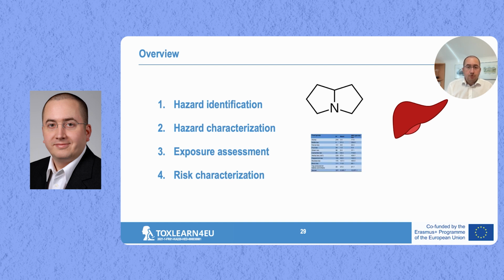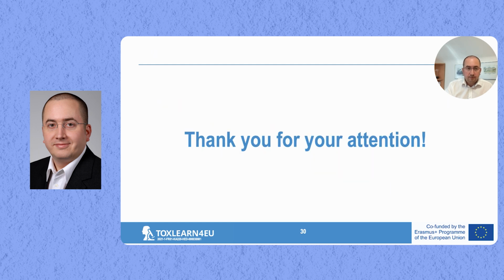We looked at the exposure assessment. Basically, we have exposure by plant food items. We also looked at the numbers, so how much is taken up of pyridine alkaloids, and in the risk characterization we also compared that with the BMD-10 value, looked at the MOE value, and also checked the BFR risk profile for the PAs. And with that, I'd like to thank you for your attention.